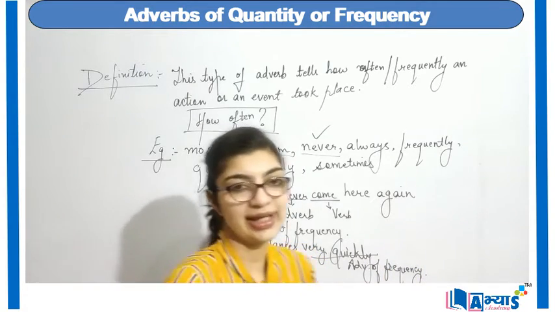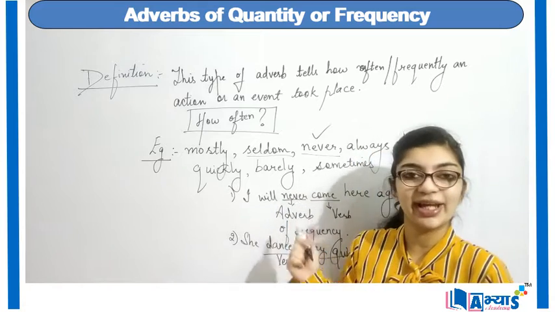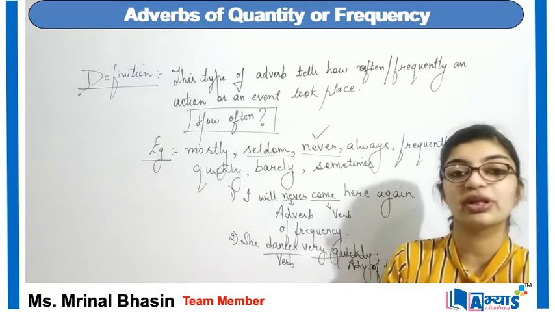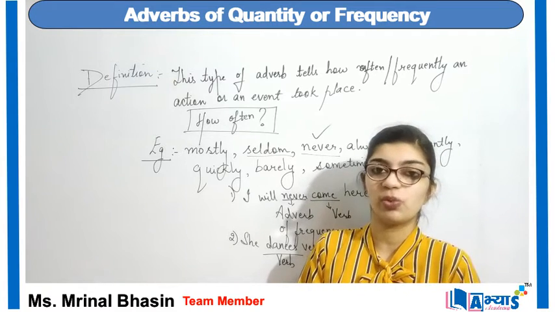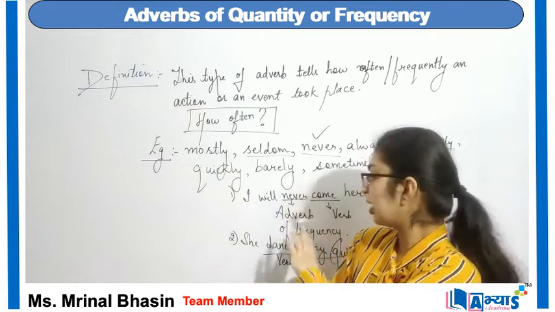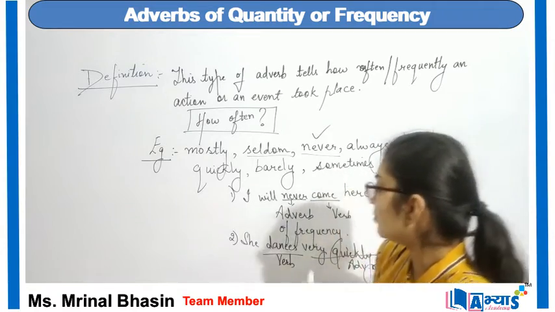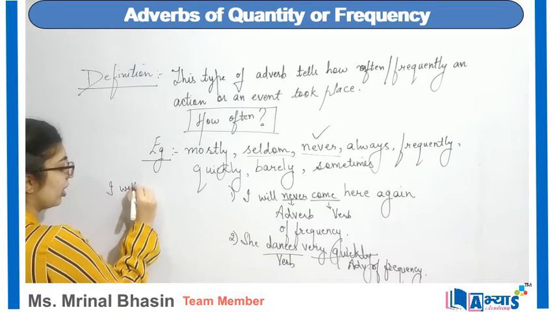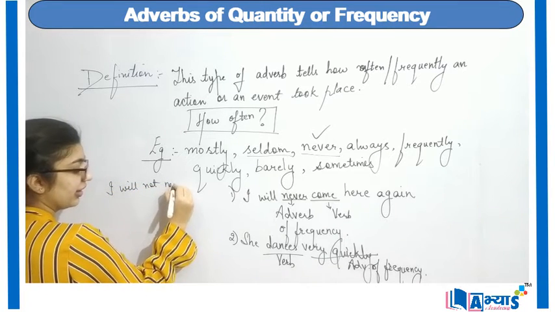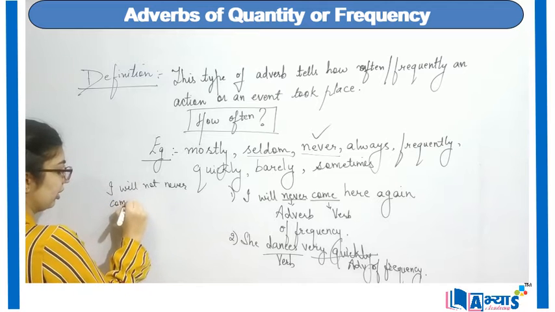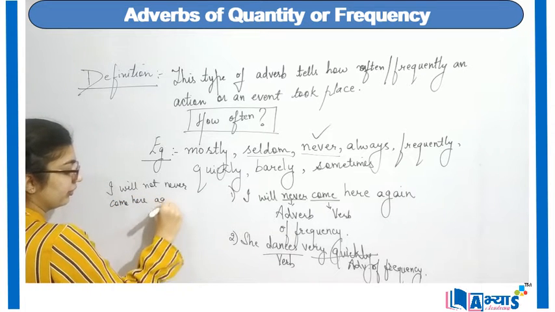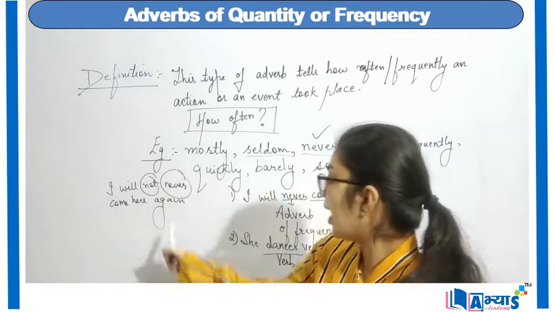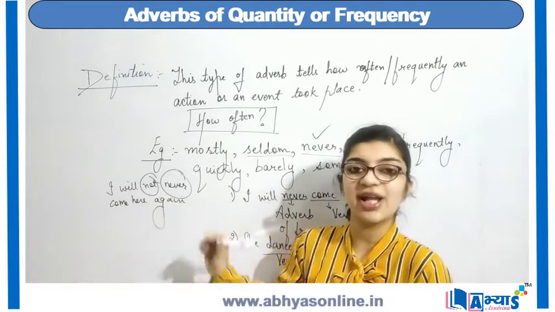Now, I was saying that when we use a negative adverb of frequency, we should always keep in mind that we should never use a negative word having a negative meaning along with this. For example, this same I will say, I will not, never come here again. Now I am making use of two negative words over here. I am using not as well as never.